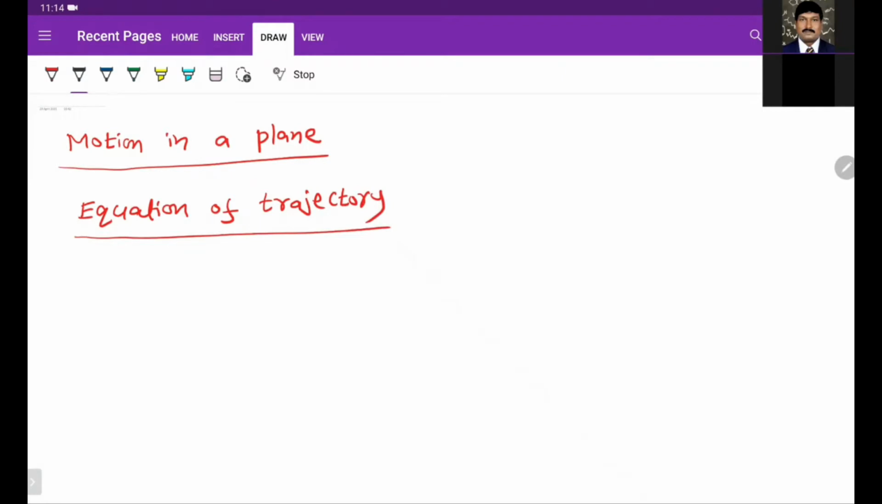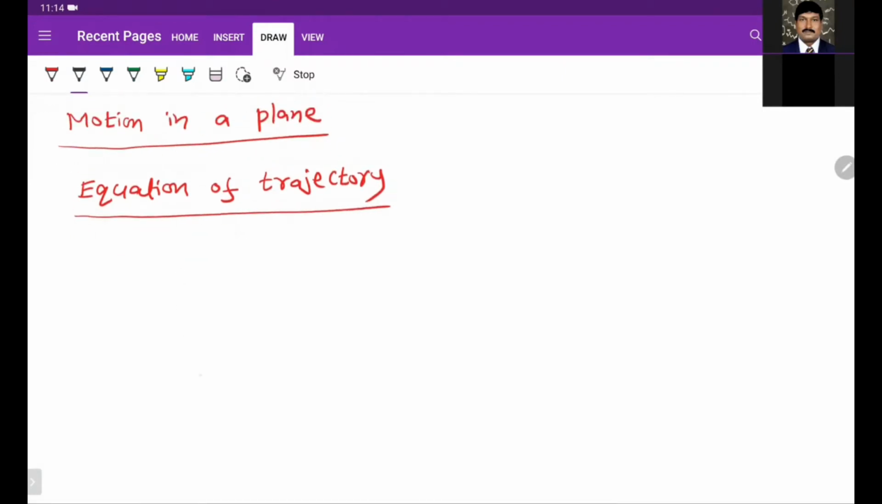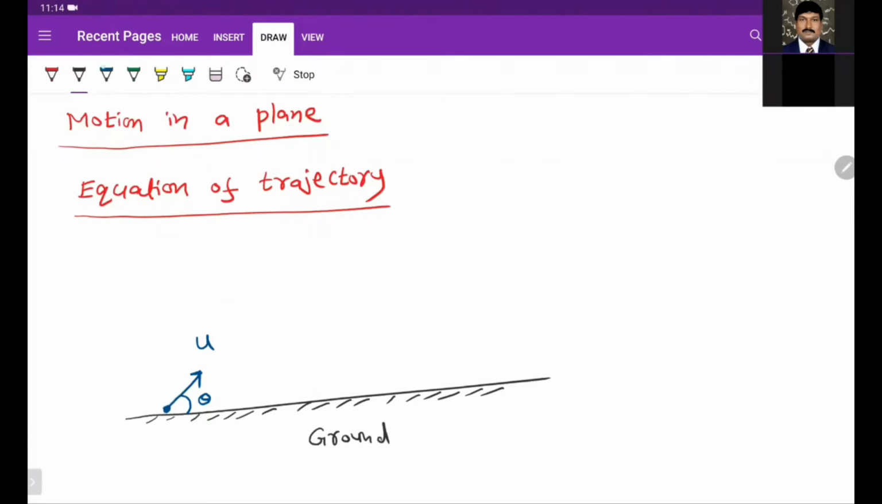Consider a particle thrown from ground. Suppose this is the ground. A particle is projected with velocity u at an angle theta with ground. So this projectile, practically we can see, this particle will follow this path and finally it will fall on the ground.